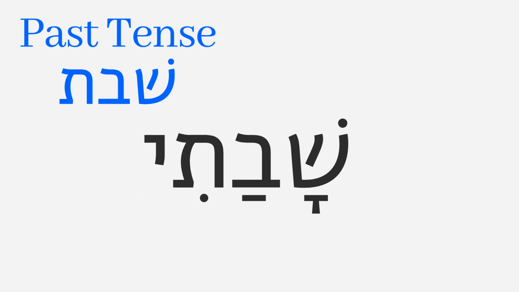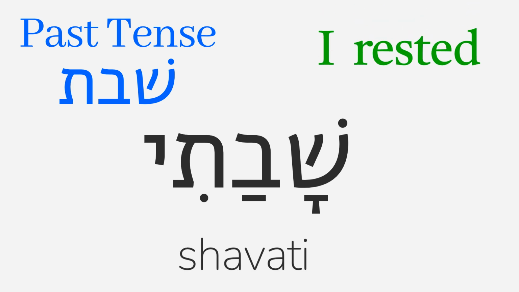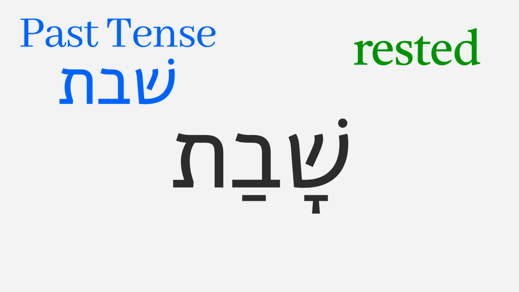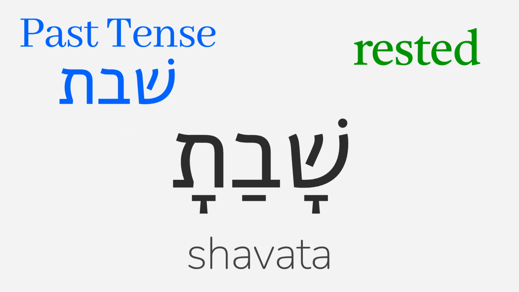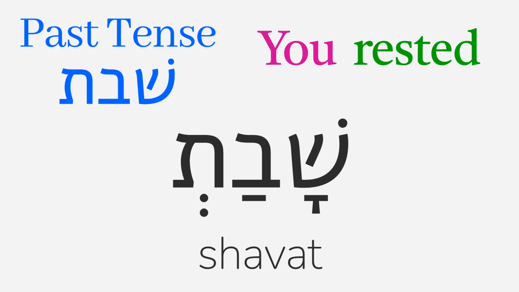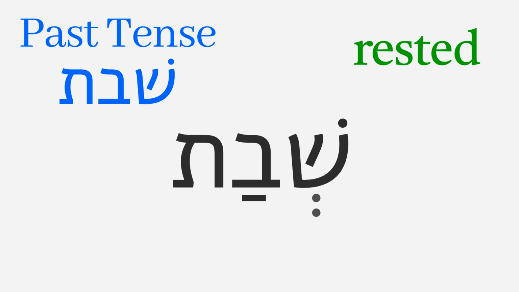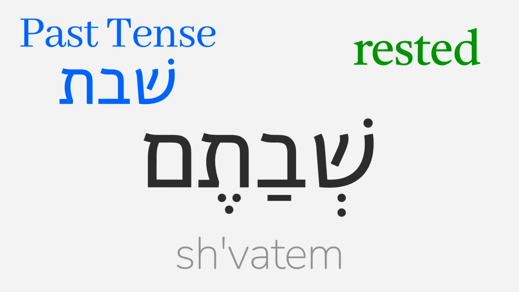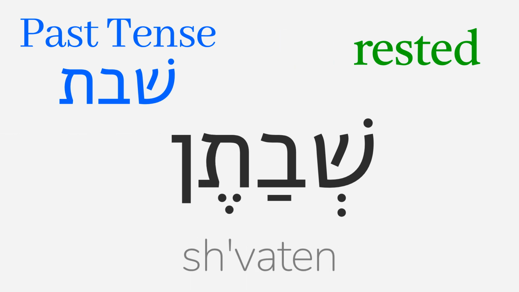So adding t to the hu form shavat gives us shavati, I rested, with only one tav visible. Adding ta gives us shavata, you rested masculine singular, and adding t gives us shavat, which is spelled with a shva under the tav. This shavat means you rested feminine singular. We can shorten the first vowel to a shva and add tem to get shavatem, you rested masculine plural, and ten to get shavaten, you rested feminine plural.